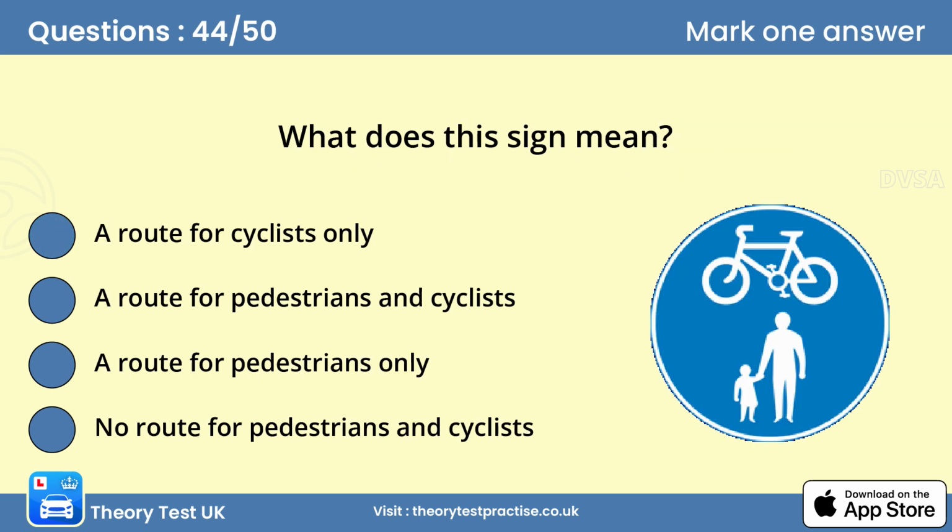Question 44. What does this sign mean? B. A route for pedestrians and cyclists. This sign shows a shared route for pedestrians and cyclists. When it ends, the cyclists will be rejoining the main road.